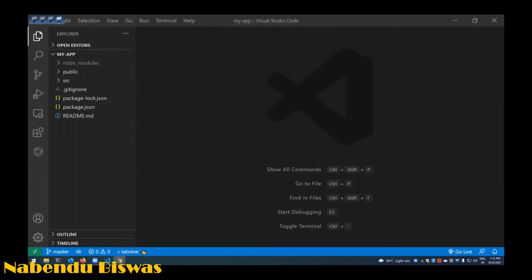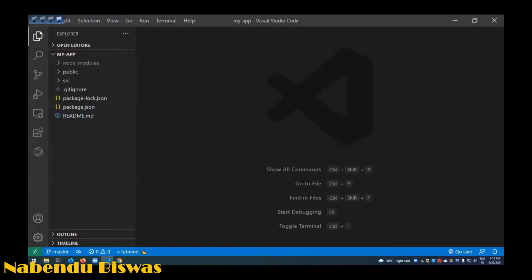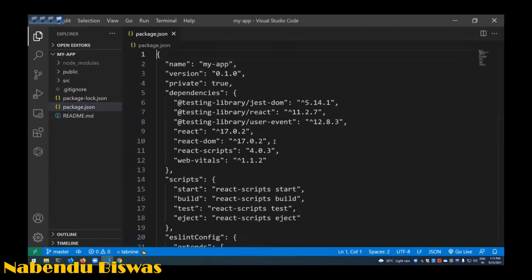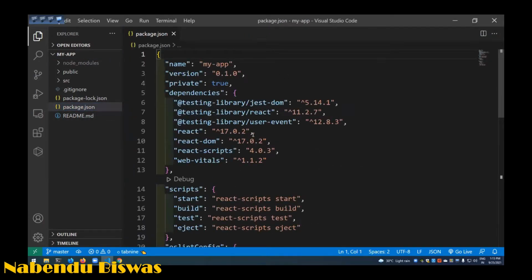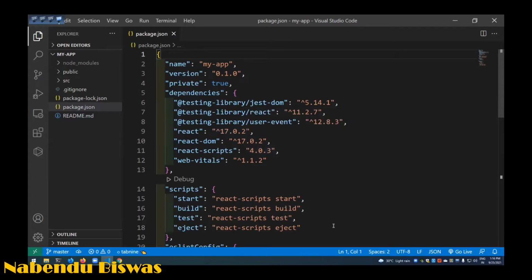Okay, it opens like this with the boilerplate code. Okay, so package.json is there. It tells us, so let us go through the files and what the structure is. So package.json is telling us about the React latest version, which is 17 going on. So 17 version is there, and then some log file is there.